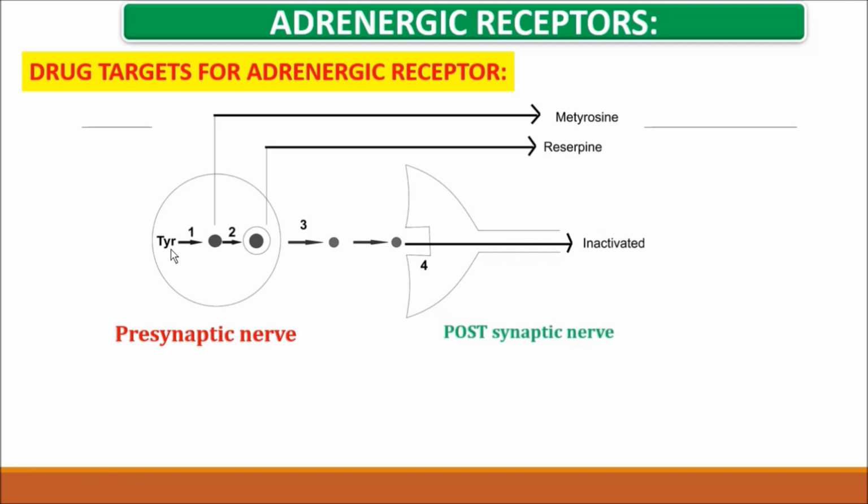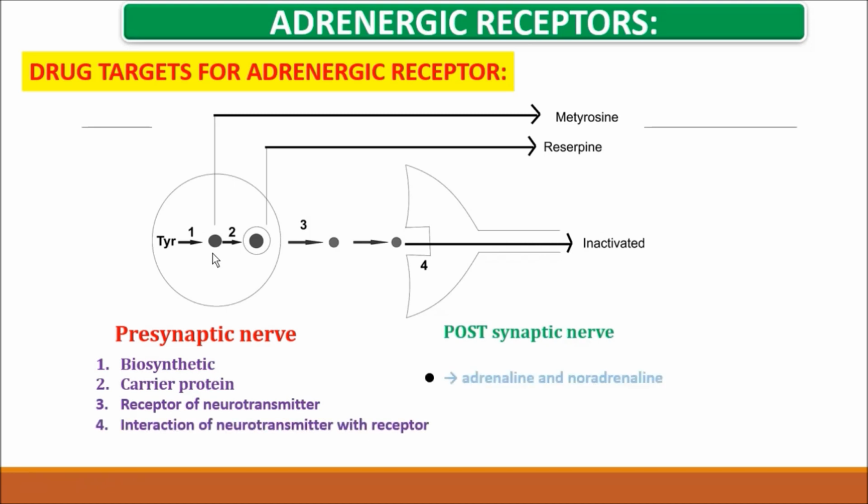This is a postsynaptic nerve. Here tyrosine is biosynthesized, converting into adrenaline or noradrenaline. This is the neurotransmitter, adrenaline or noradrenaline.